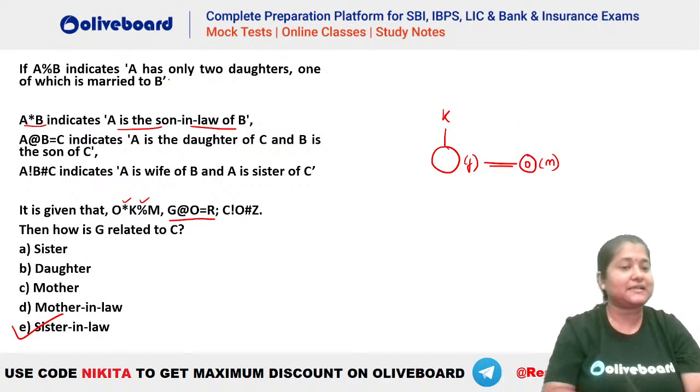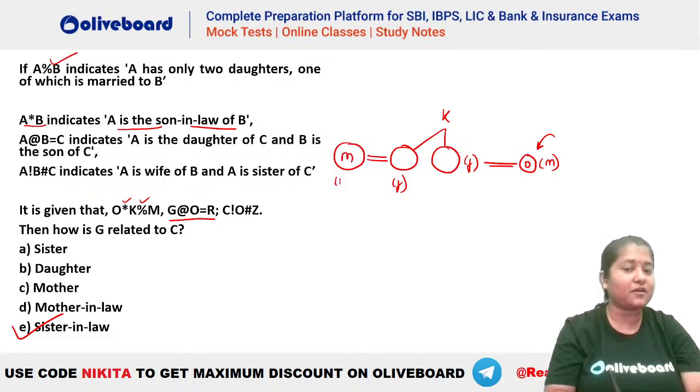Now K percentage M means K has only two daughters, and one of them is married to M. So K has only two daughters here, and one of them is married to M. You can see this daughter is already married to O. That means the other daughter should be the one who is married to your M here. So we will be getting this one. Some relation like this will be formed.